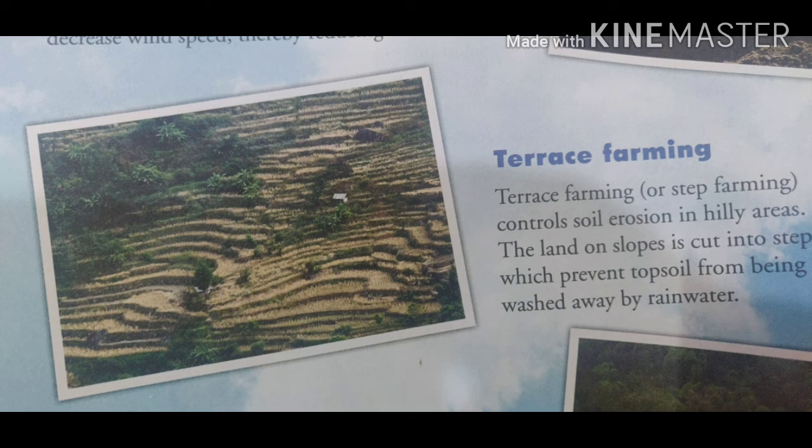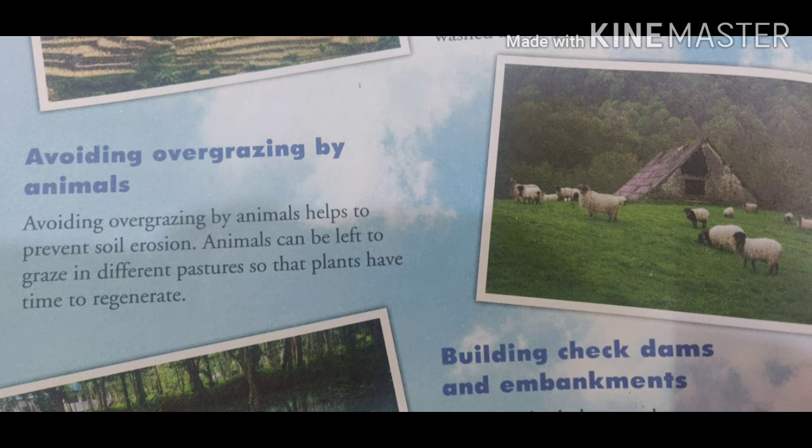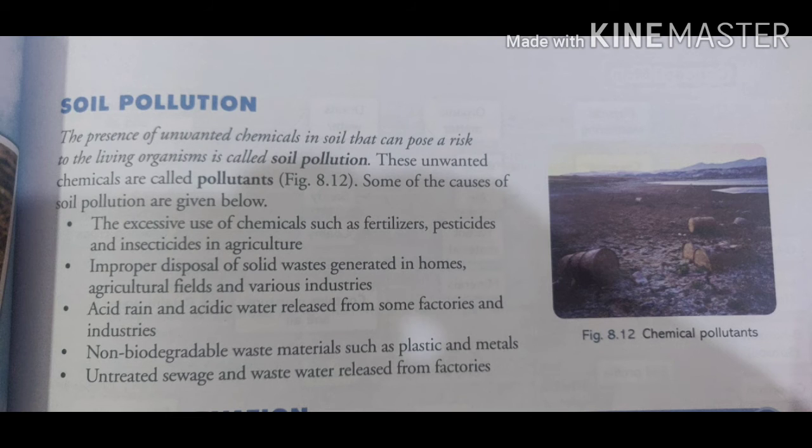Okay. So next is avoiding overgrazing by animals. Overgrazing causes removal of grass. Okay. Next is building dams and embankments, because constructing a dam helps in controlling floods and preventing soil erosion.